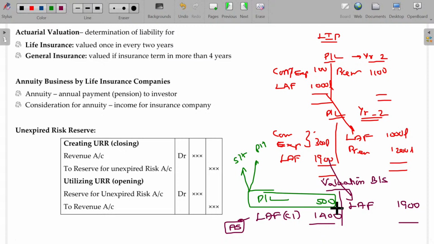So whatever the amount you get as final profit, out of which 5% will be the amount payable to the shareholders. This is called dividend to the shareholders. 95% is allotted to the policyholders only. This calculation will be done once in every 2 years. Is that okay? Once in every 2 years.